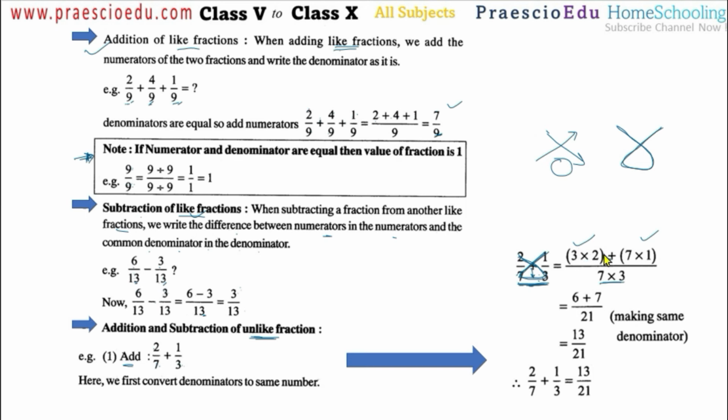Now we will solve this. First of all, keep the brackets and the sign separate. Don't mix up the addition and the multiplication. First solve the brackets, meaning the multiplications. 3 multiplied by 2 is 6 and 7 multiplied by 1 is 7. So 6 plus 7 is 13. We can say 2 by 7 plus 1 by 3 is equal to 13 by 21. This is the addition.